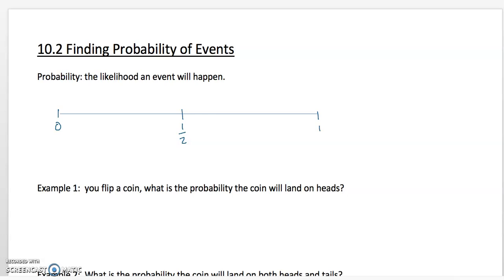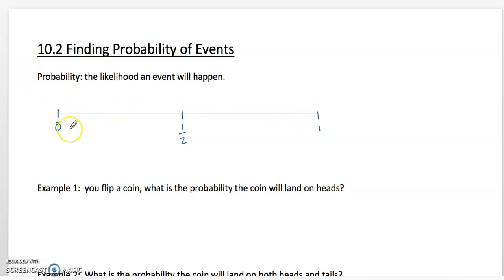Hey boys and girls, this is 10.2, Finding Probability of Events. Now when we talk about probability, we talk about the likelihood an event will happen. So what's the chances that it'll happen? When we talk about probability, it's always going to fall into this range, anywhere from 0 to 1, all right?